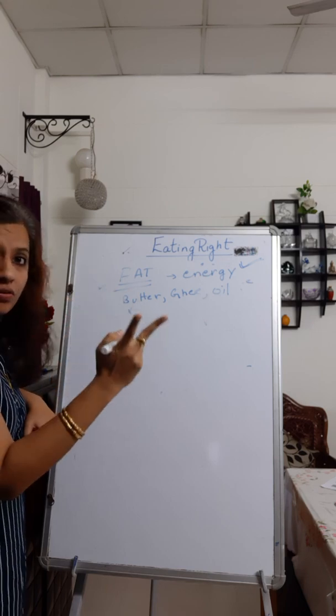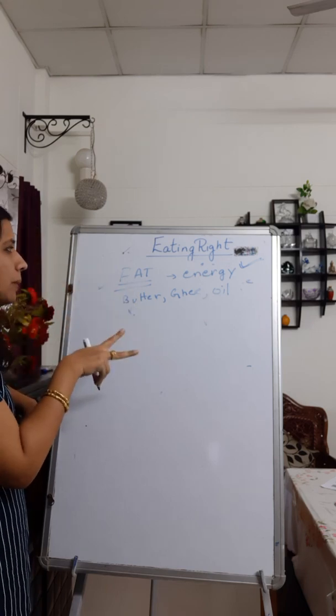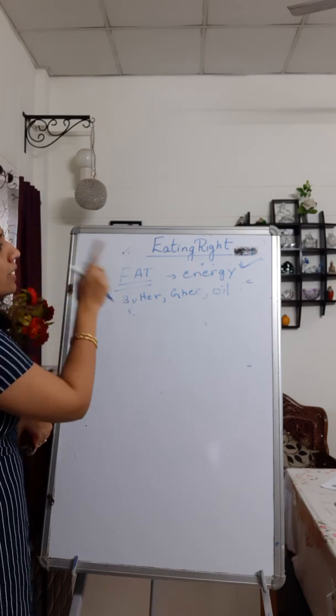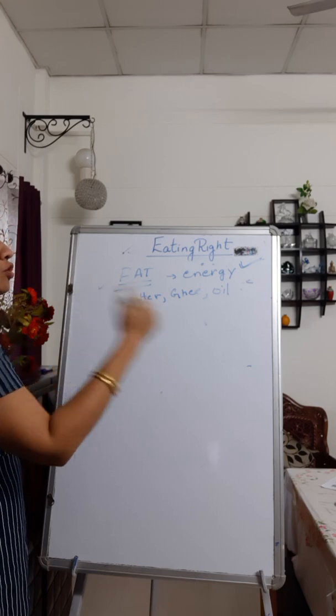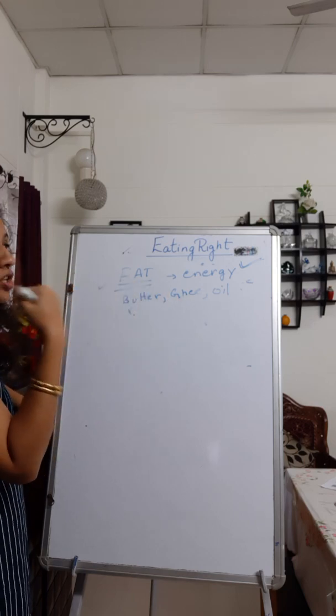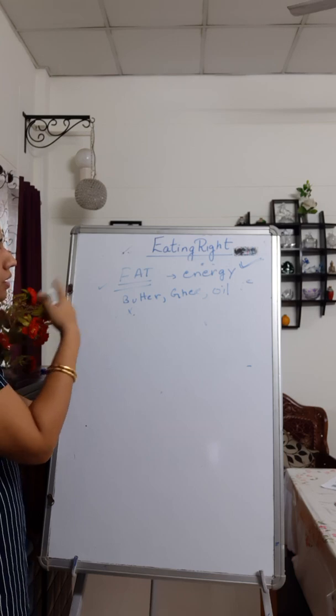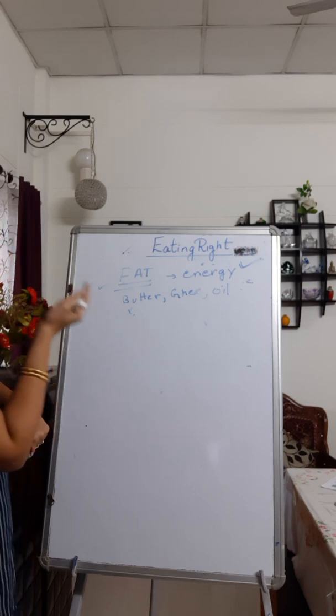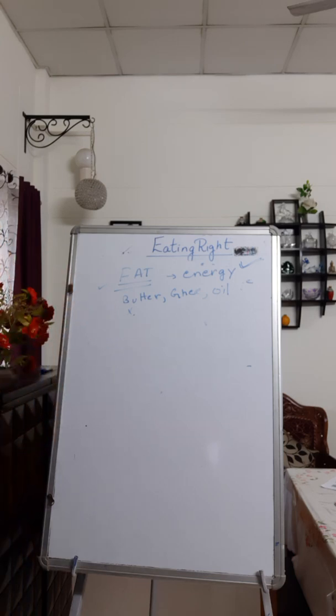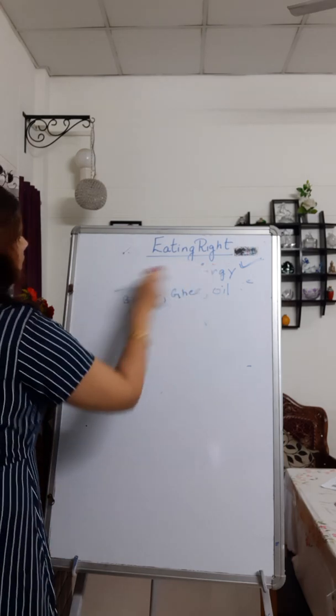So there are two sources of energy we have talked about till now. One was carbohydrate and the other one is fat. So to get energy, your body can run on these two fuels. Fat also keeps your body warm, so that is why in winters you consume a little more fat. The third component of food which we'll be talking about is protein.